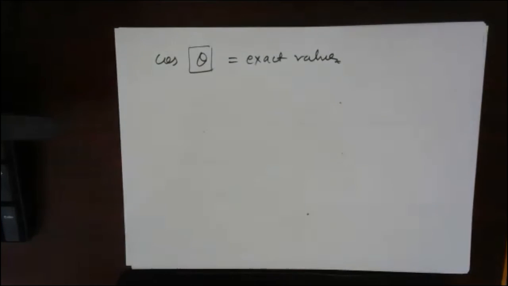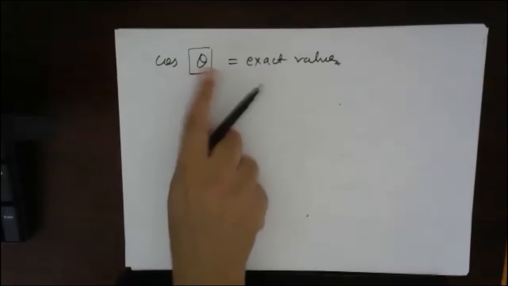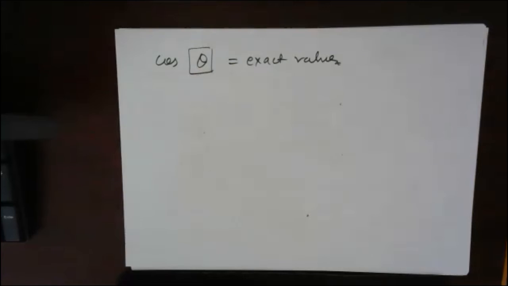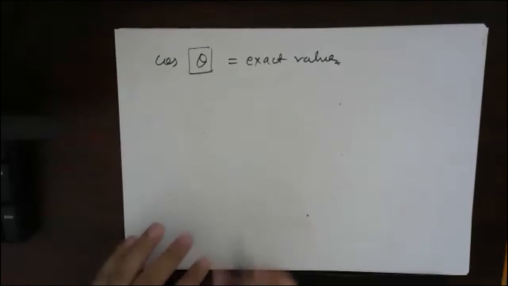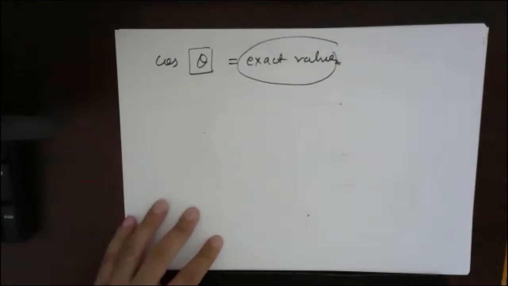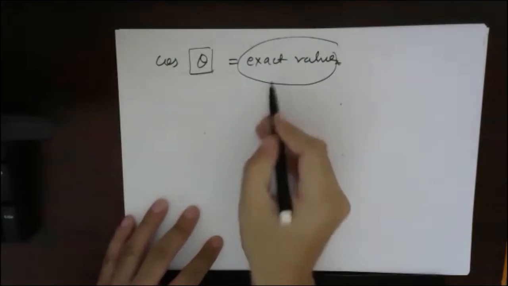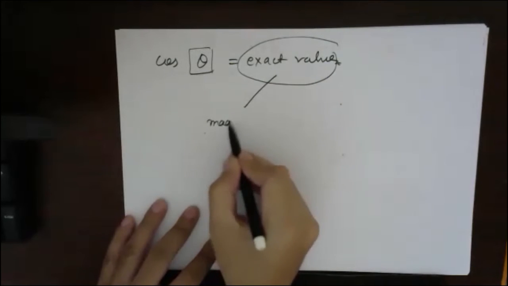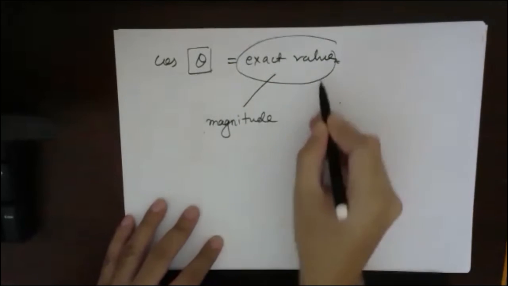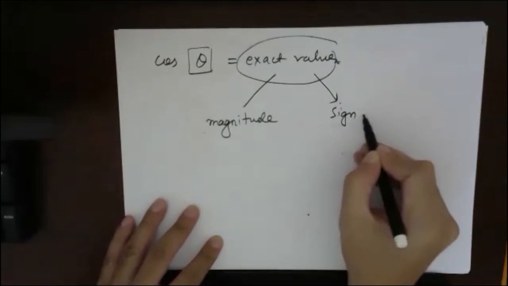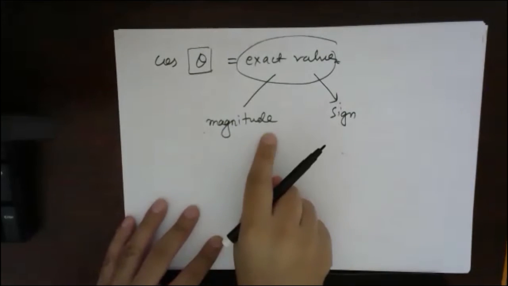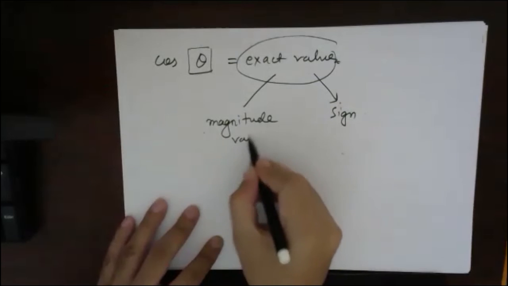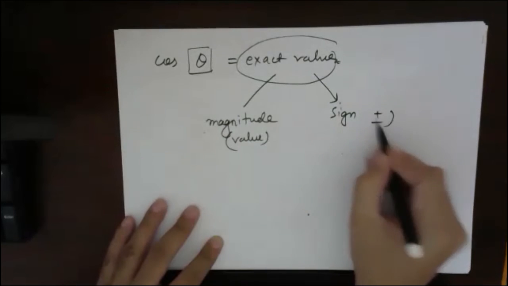That means we will deal with the basic explanation, what is happening, and afterwards we will talk about the shortcut also, so that you won't take much time. Once you have become pro in this, it will take less time for you to solve the exact value. Okay, so for any exact value, there are two components. First is the magnitude, and second is the sign, right? That means the value and the plus or minus.